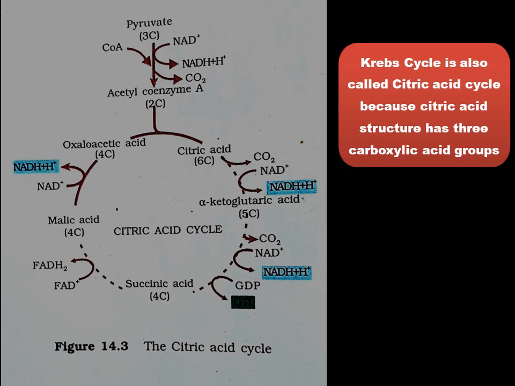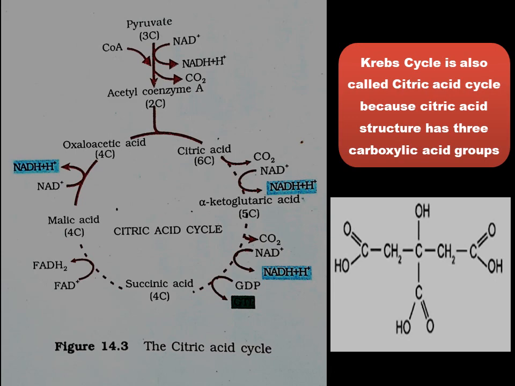Now Krebs cycle is also called citric acid cycle because citric acid has 3 carboxylic acid groups. So you can see 1, 2, 3. 3 carboxylic acid groups are present. So that's why the citric acid cycle is also called tricarboxylic acid cycle.